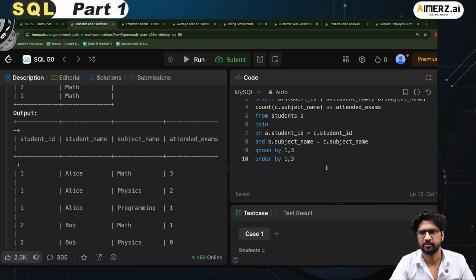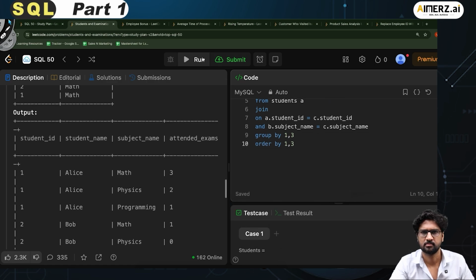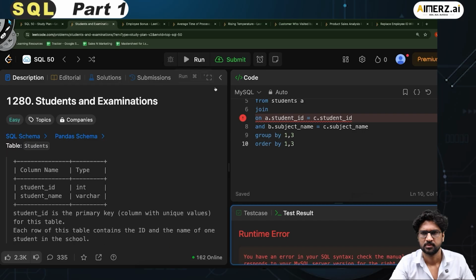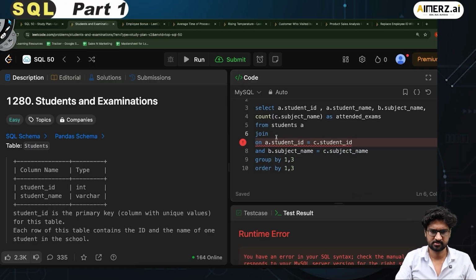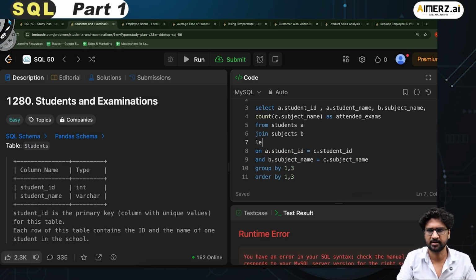Right? So if I go and run this, now I have A on A dot student underscore ID equals to C dot student underscore ID, join. Okay, I think I should have written join subjects B, and I have to write left join.